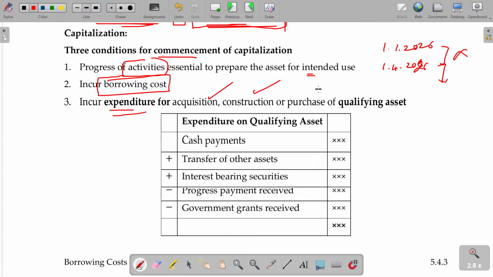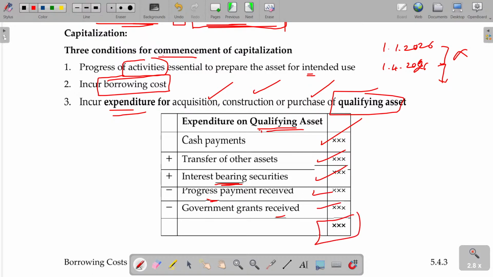Expenditure for acquisition, construction, or purchase of qualifying assets. Any amount you pay for interest, okay, expenditure on qualifying asset. Or if you already have an asset, like steel you have in stock, and you converted the steel for your asset construction, that cost will also be considered. Interest bearing securities will also be added. If you are getting any revenue it will be subtracted, government grants will be subtracted. This will be the complete expenditure for the qualifying asset.